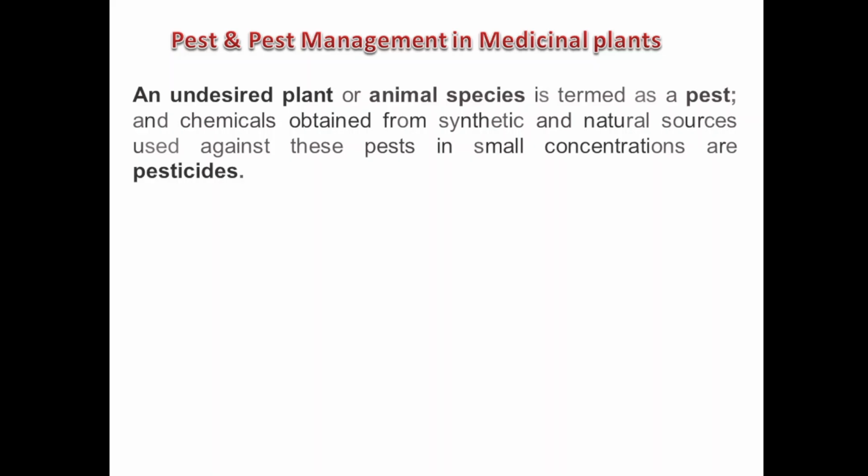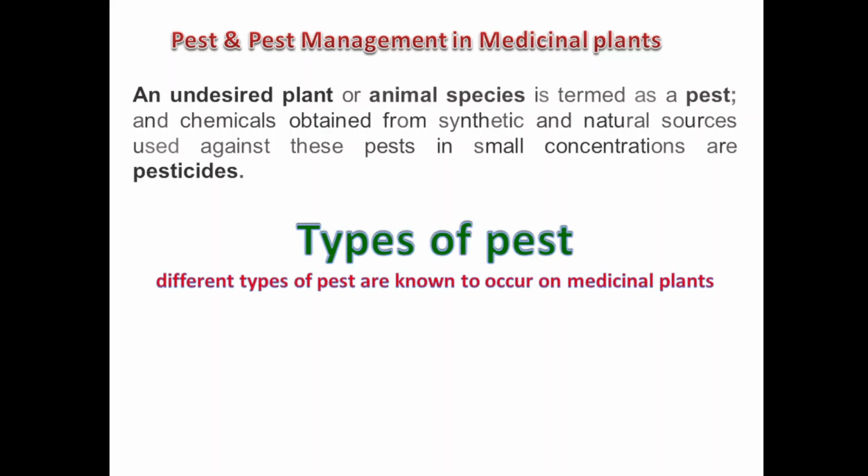An undesired plant or animal species is termed as pest. So what is pest? Any undesired plant or animal species is known as pest, and the chemicals which are obtained from synthetic and natural sources used against these pests in small concentration are known as pesticide. So whatever chemicals which are obtained from synthetic as well as natural sources and are used to control these pests, they are known as pesticides.